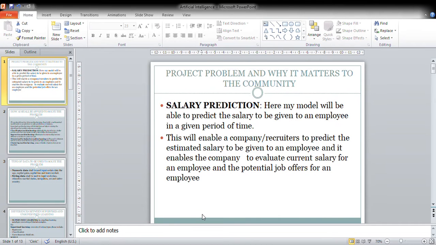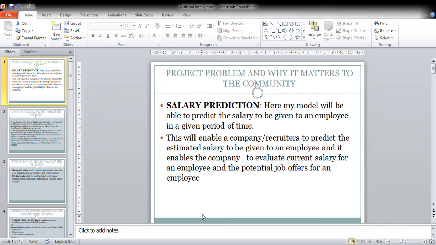Hello everyone. I am going to do a salary prediction model that can predict salary for every employee given the information that they provide. The information that they provide will be the data set for my model that I will build. The data set will consist of the education background, work class of the person, the age, job title, hours worked, and many others, as you shall see in my dataset.